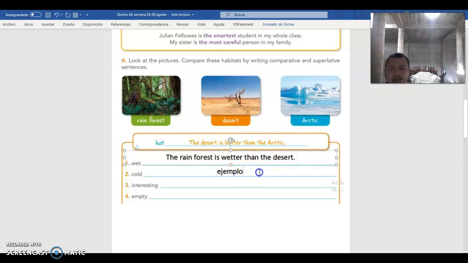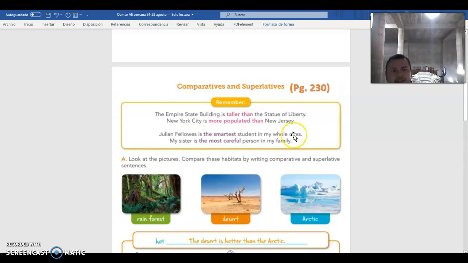And let me give you another example. Another example could be with cold. The Arctic is colder than the rainforest. Remember, like I said, the period at the end. And that's all you need to do on this page 230.